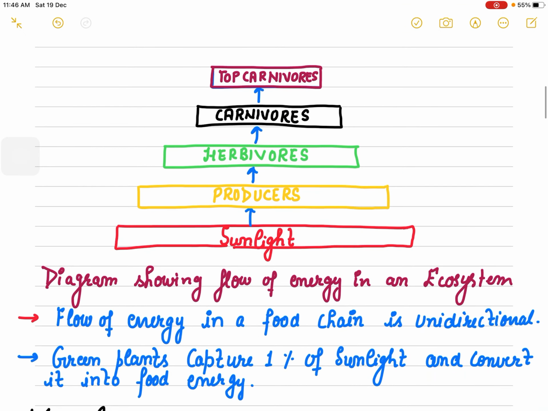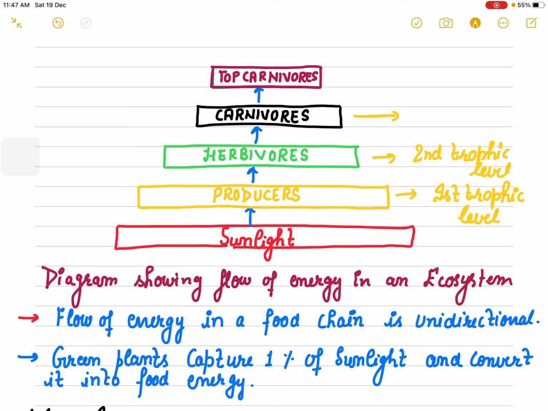Always remember one thing, that in trophic levels, producers occupy the first trophic level, because energy starts transferring from producers. Then herbivores occupy the second trophic level, right?